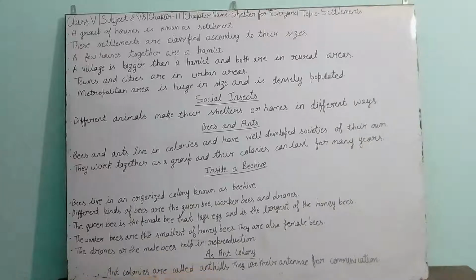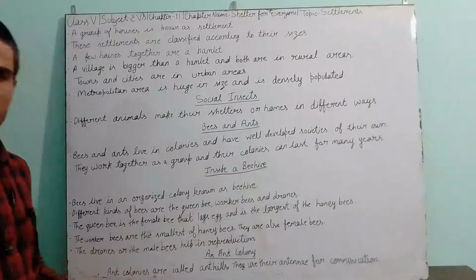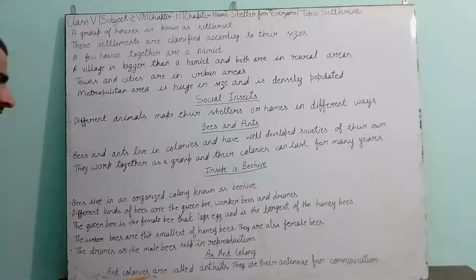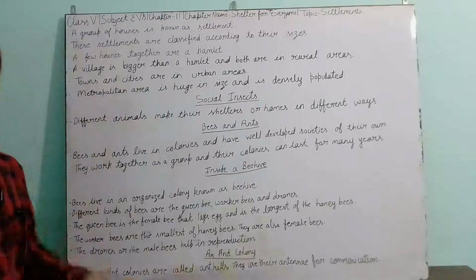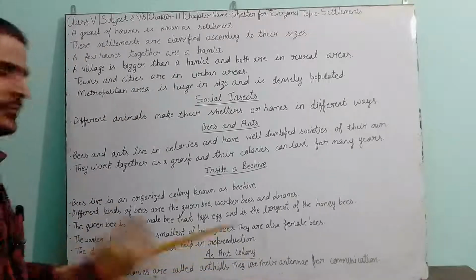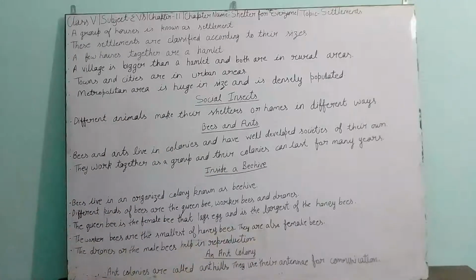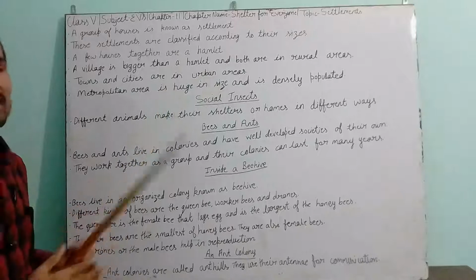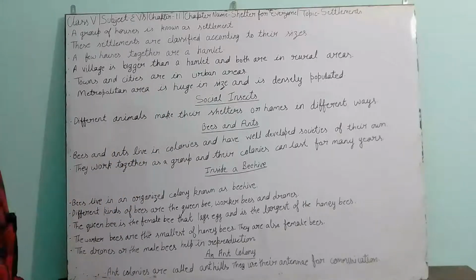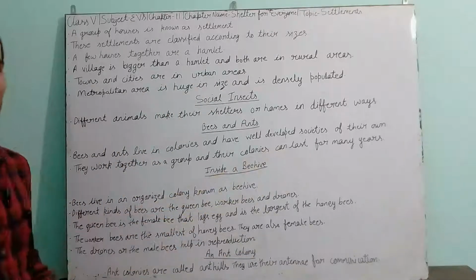Normally, these ant colonies are found under the ground. Mainly, they make them under the ground. And to get proper air, they make arrangements for proper ventilation. That means they make holes inside the rooms that work the same as windows.